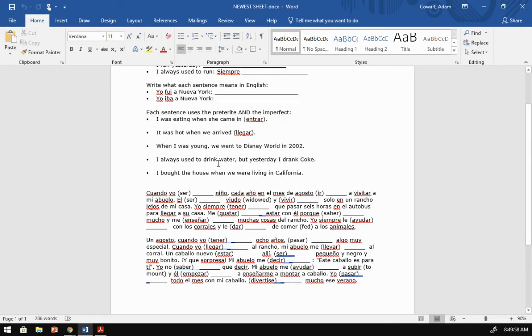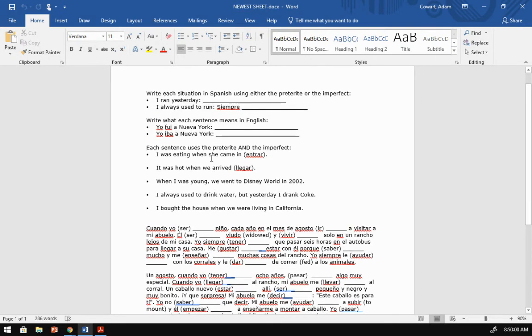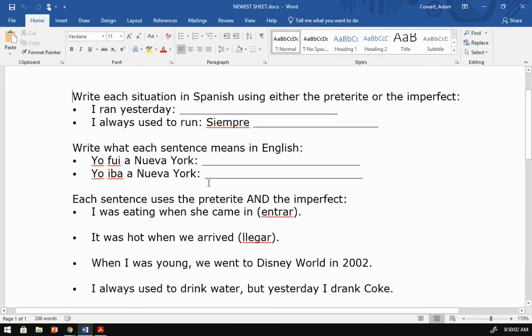You got all your endings in your notes. So this says, write each situation in Spanish using either preterite or the imperfect. I ran yesterday. I always used to run. Choosing the right endings is going to be everything, because when you're talking to somebody out in the real world, that lets them know who did it and when it happened and even how many times.